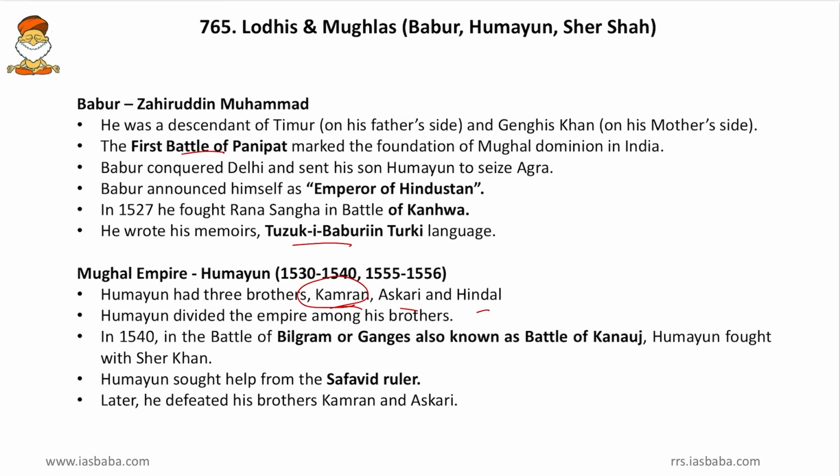And then in 1540, in the Battle of Bilgram, or Ganges, also known as the Battle of Kannauj, Humayun fought Sher Khan or Sher Shah Suri and he lost the kingdom there and then he wandered all over India. Then he sought the help of the Safavid ruler, that is the Iranian ruler, and then he was able to defeat Kamran and Askari and take over the kingdom, and later he died in his palace.